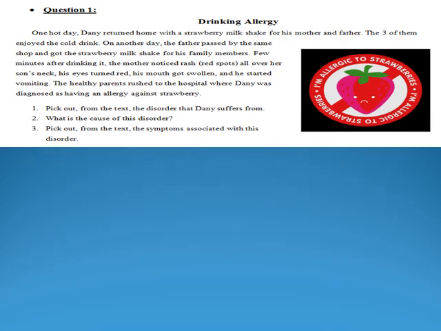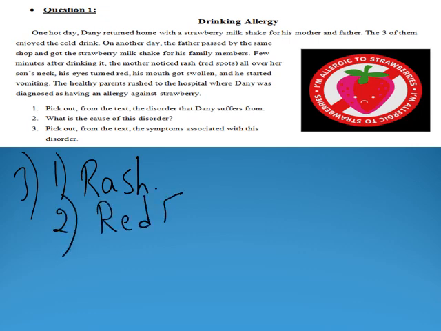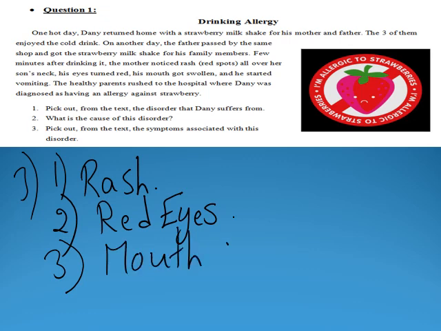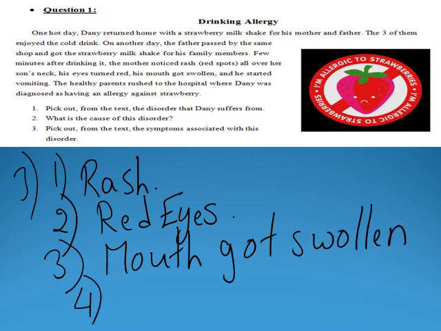What are the symptoms of this disease? The symptoms are: 1. We have rash. 2. We have red eyes. 3. We have the mouth got swollen, or you can say swollen mouth. And 4. We have what's known as vomiting.